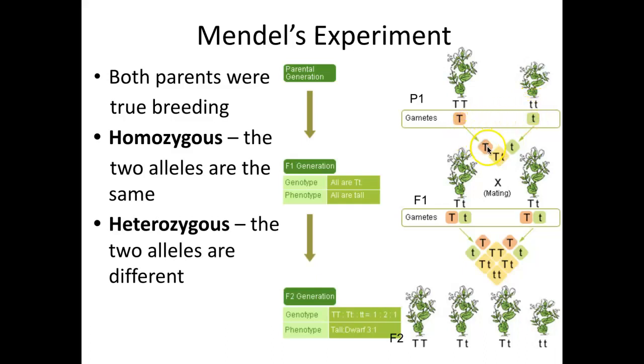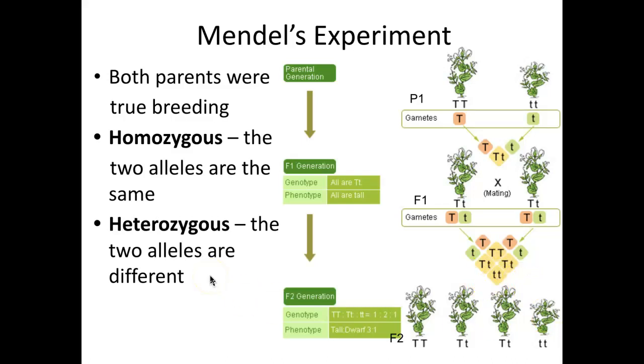And that when you cross from the original, you pass 1 allele, so that this new generation would have 1 of each. And then when they cross again, they would send 1 of each of their different alleles. That would create 3 tall and 1 short. We're going to talk about these different capital letters later, but if there is 1 capital letter, it would be a tall plant, and if they're both lowercase letters, it would be a short plant.